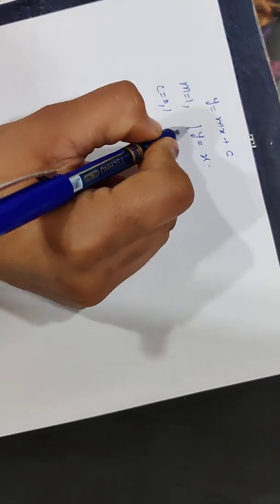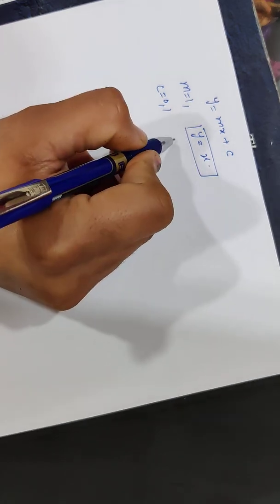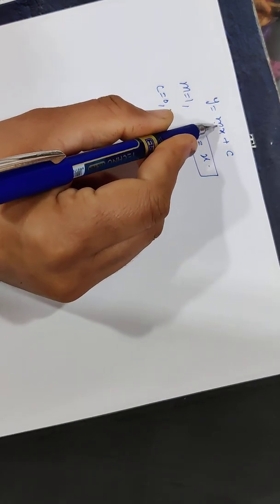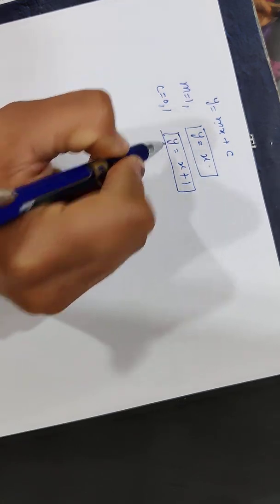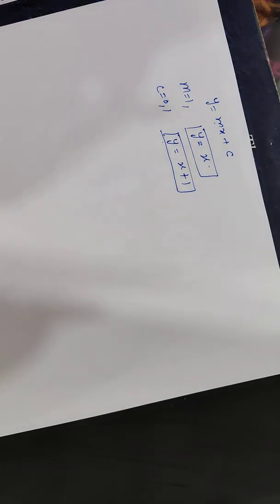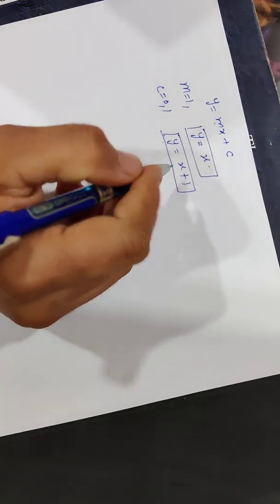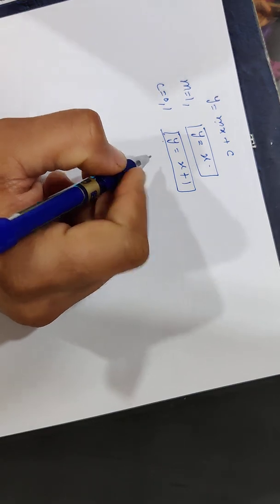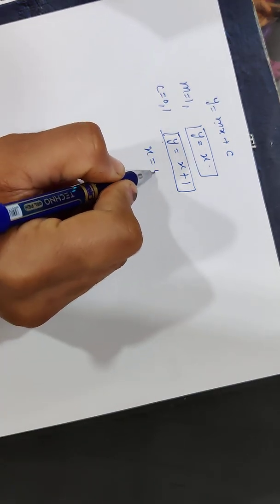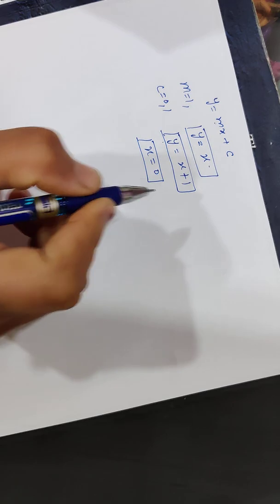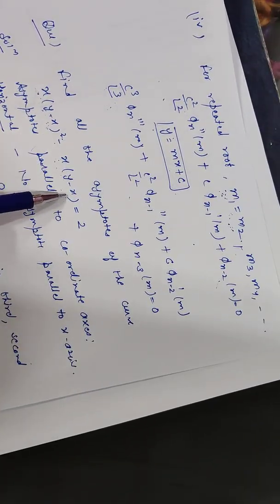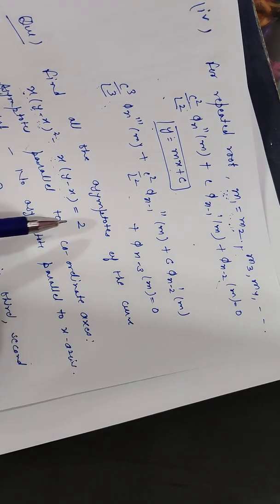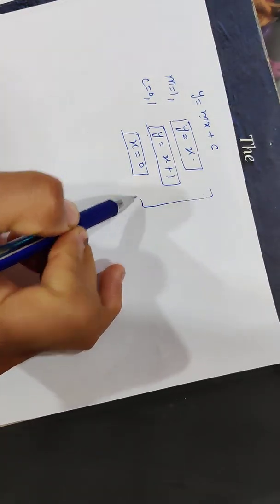For c equal to 0, one asymptote is y equal to x. For the second asymptote, put m equal to 1 again, and c equal to 1. So this is the second asymptote. We have already found that there is no horizontal asymptote, and we have one vertical asymptote in this case, and that asymptote is x equal to 0. So for this question, x into y minus x square minus xy minus x equal to 2, we have 3 asymptotes, and this is the final answer.